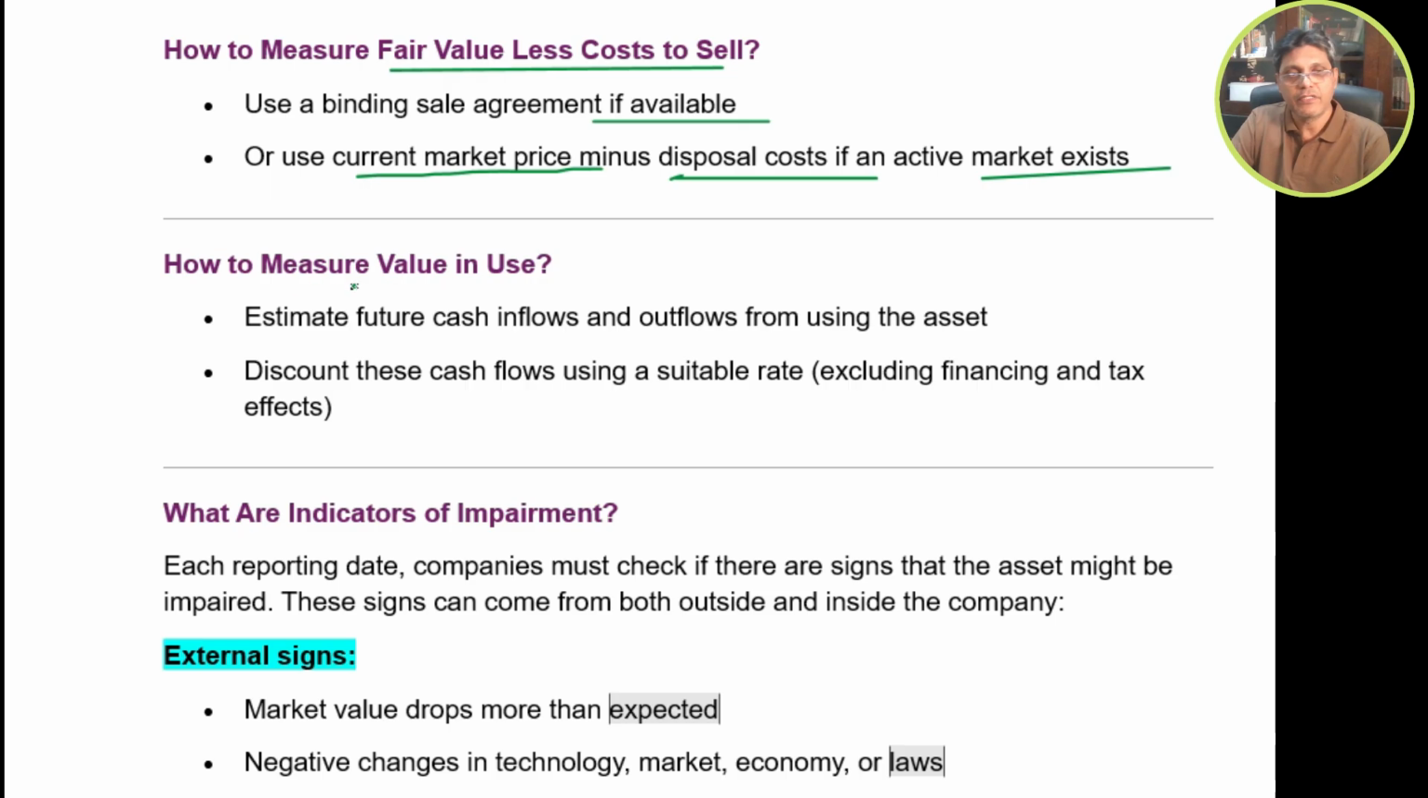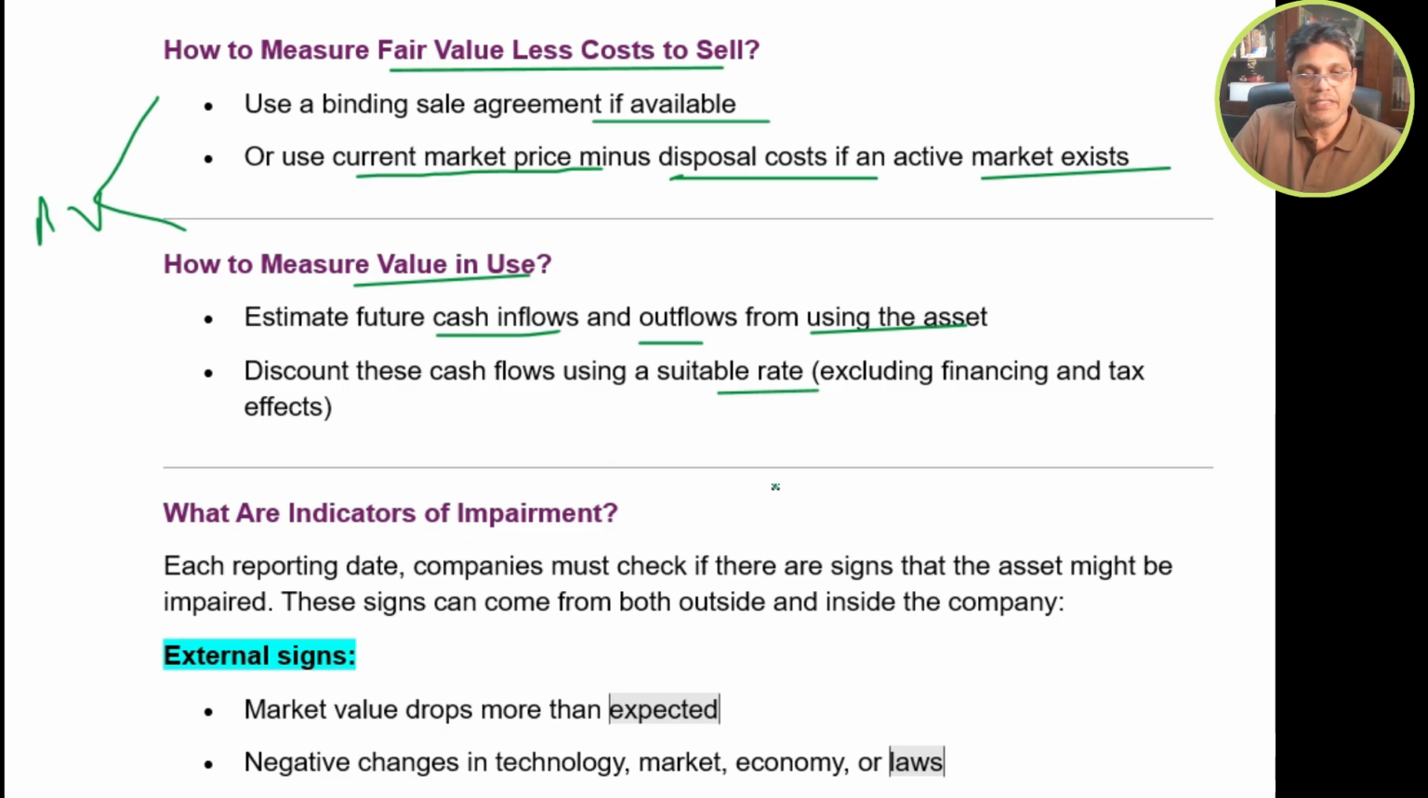And how to measure the value in use, this already I explained. Estimate the future cash inflows and outflows from using that particular asset in the business operation, and use a discounting factor. Then you discount these cash flows using a suitable rate. Okay, so this is how we calculate the fair value less cost to sell and the value in use. So we need to take the higher of these two as the recoverable value.